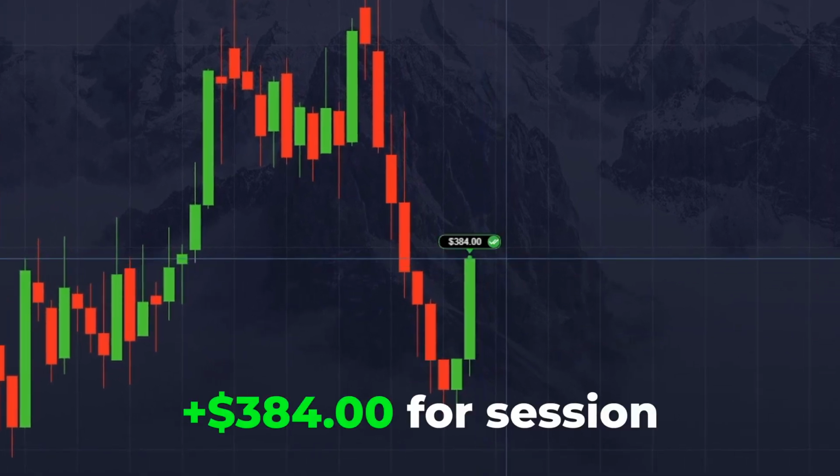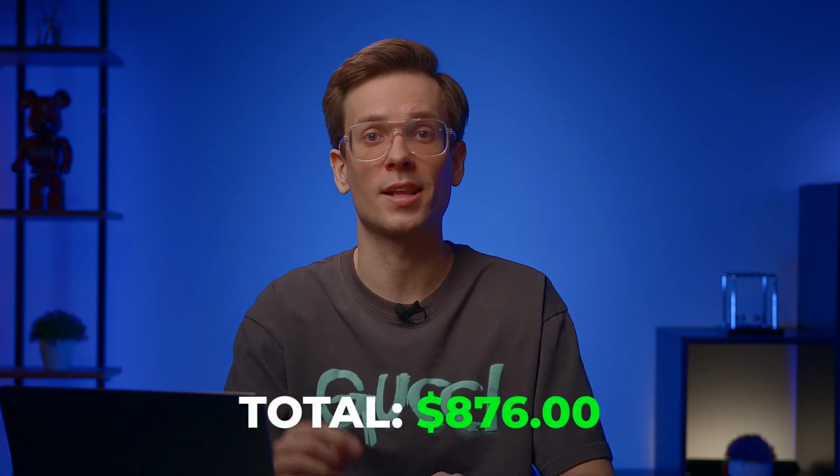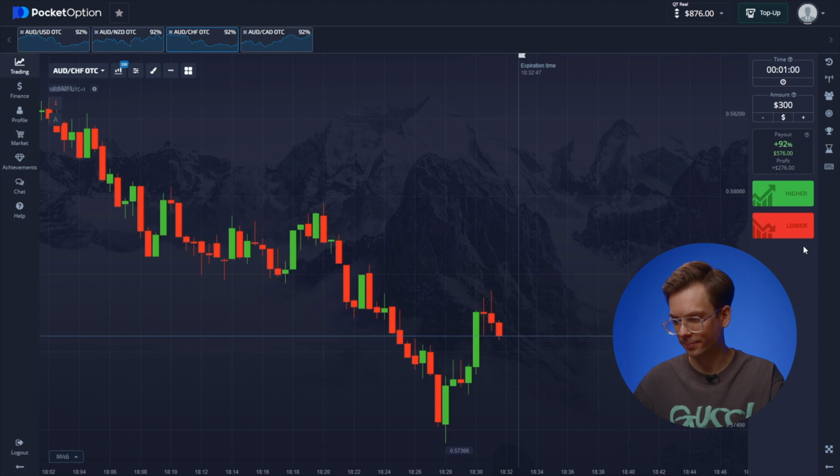Clicking higher. What a strong rebound. Once again, my analysis is spot on and I've boosted my balance to $876. Let's keep going. The Australian dollar and the Swiss franc. I'm putting in 300 this time. We're seeing a trend reversal with a clear upward movement indicated by those powerful green candles, so let's click higher.